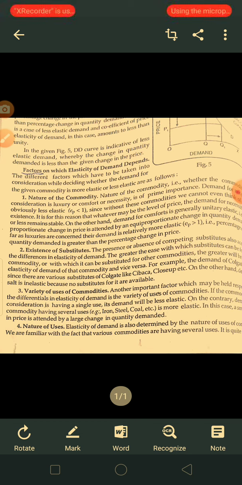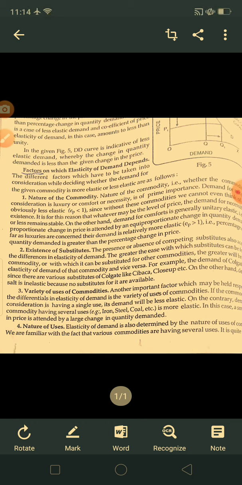For example, the demand for Colgate is elastic since there are various substitutes of Colgate like Pepsodent, Close-Up, etc. On the other hand, demand for salt is inelastic because no substitutes for it are available.